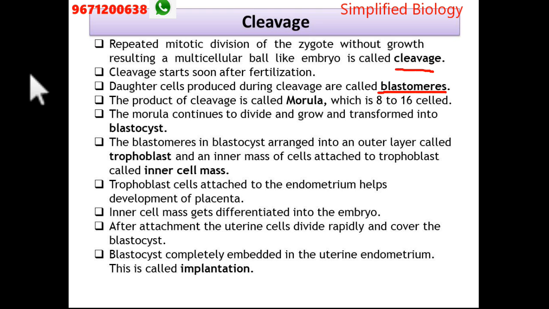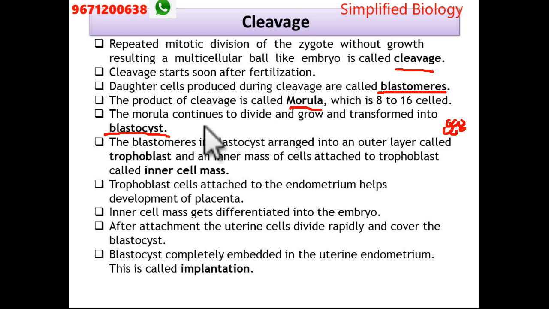Then if the fertilization is there, after that several things will continue in the uterine tube. So what are these things we just discuss here? So beta, during copulation, that is coitus, when semen is released by the penis into the vagina, it is named insemination.